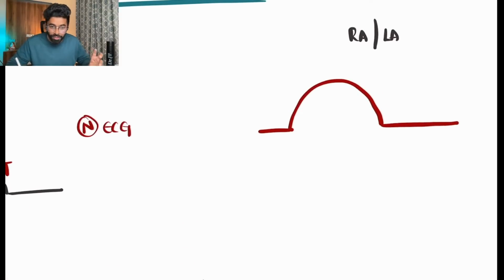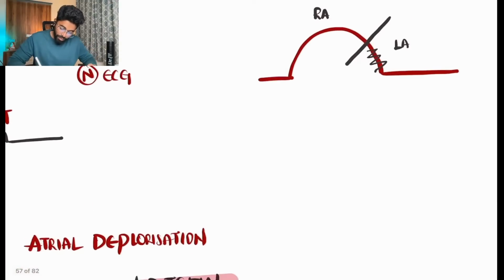Right. Someone said both, and some are saying left, some are saying right. Majority of them are saying right, and the answer is both. Yes. So listen to it very carefully. The P wave which we are seeing here, 70% of the P wave belongs to right atrium, and only 30% belongs to left atrium. Right. So this is very clearly visible on lead 1, 2, or V3, V4, which are anterior leads,